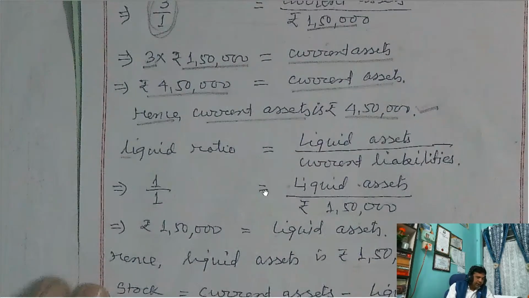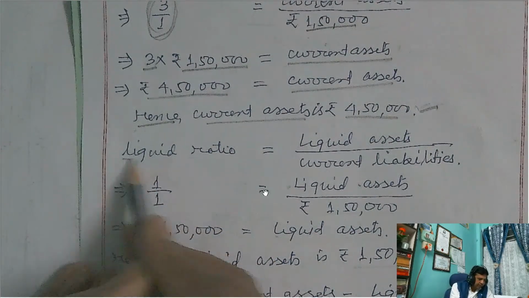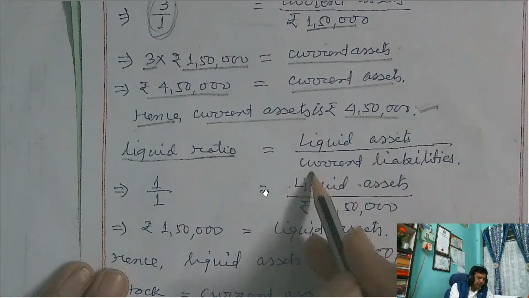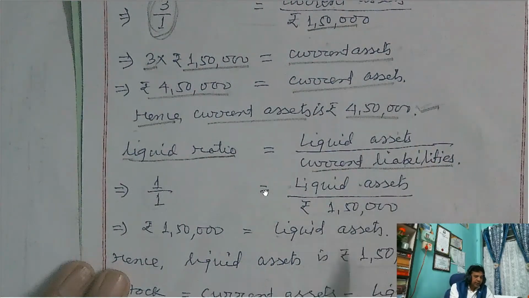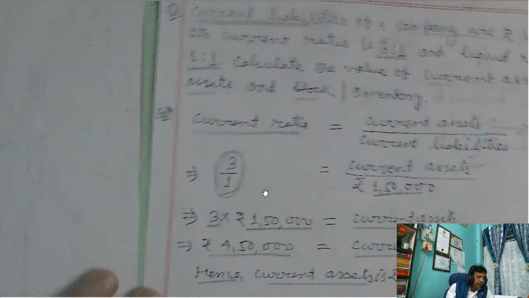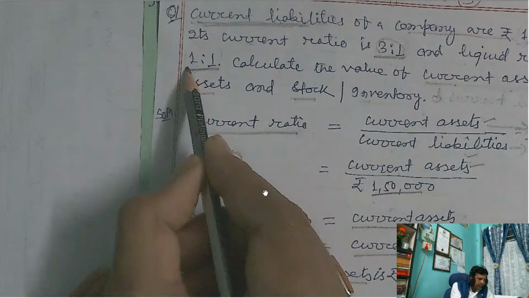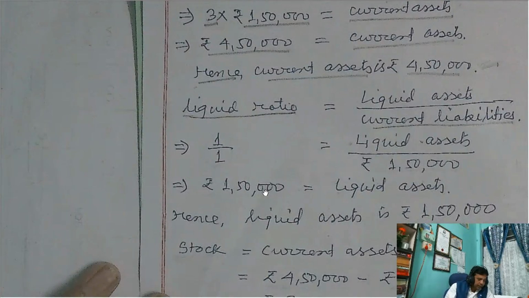All right. Now what do we need to calculate? The liquid ratio. In the same manner, liquid ratio is liquid assets divided by current liabilities. And the liquid ratio is given here in the question, 1 is to 1, and this is to be replaced by values.